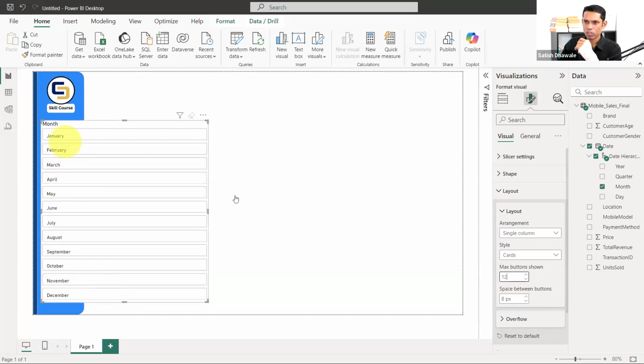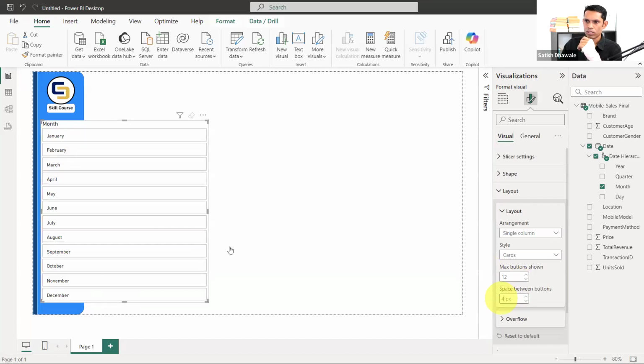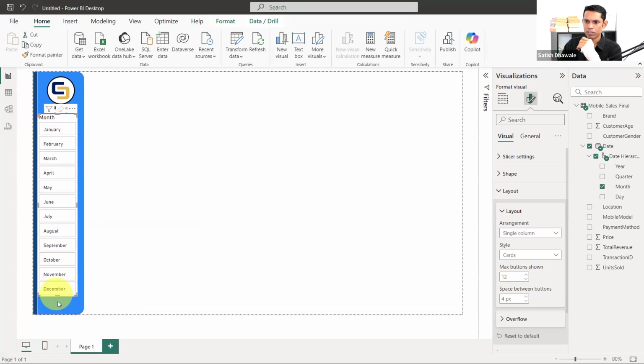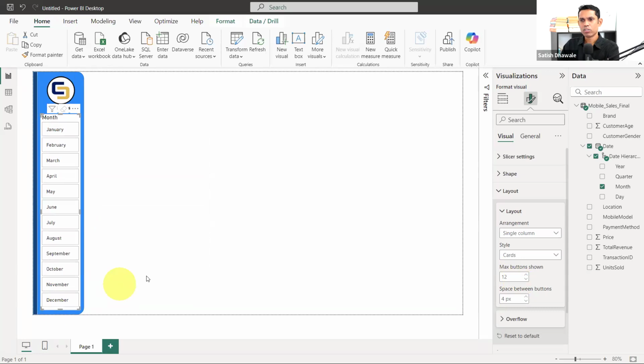But there is a problem. There is a lot of space between the two buttons. So I'm going to decrease the space to 4. So the space is decreased between two buttons. Now I am getting all the 12 months. I'm going to decrease the size of this slicer, and I can put this slicer over here. Look at that. It looks pretty well, but I need to apply the formatting.